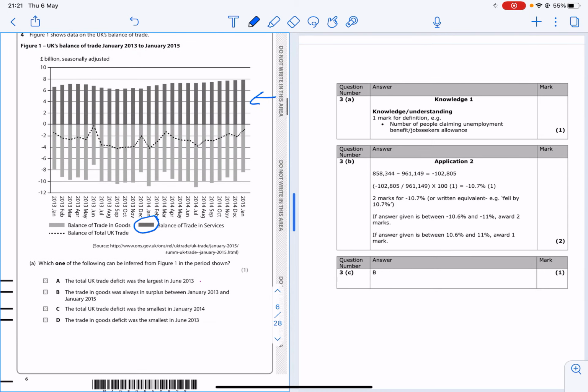This is for the UK. So what this means is when we talk about services, so for example banking, that means that we've got a positive balance of trade in services because all of these are greater than 0. So when it says balance of trade, that means exports minus imports. So what that means is we've got more exports of services than imports of services.